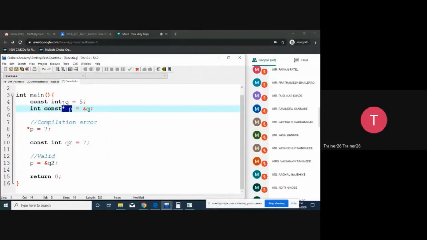So star p का मतलब क्या होता है? Value. Whenever you try an address plus star, it means value. तो मैंने क्या किया है? Value constant है. So that's why it's a pointer in which the address you can change, but the value is fixed. Am I clear? Star p का मतलब क्या होता है? Value. That's why यहाँ पर क्या कर दिया मैंने? Value को fix कर दिया. Am I clear till this particular point?